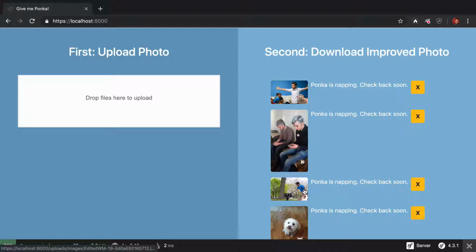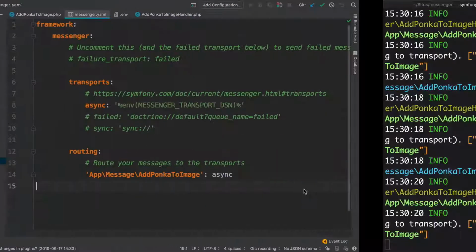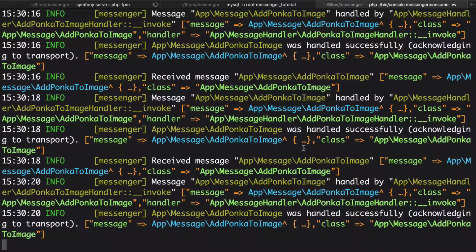And that's it. This messenger:consume command is something that you'll have running on production all the time. Heck, you might decide to run multiple worker processes. Or you could even deploy your app to a totally different server, one that's not handling web requests, and run the worker processes there. Then, handling these messages wouldn't use any resources from your web server. We'll talk about deployment later. Because right now, we have a problem, a kinda weird problem.